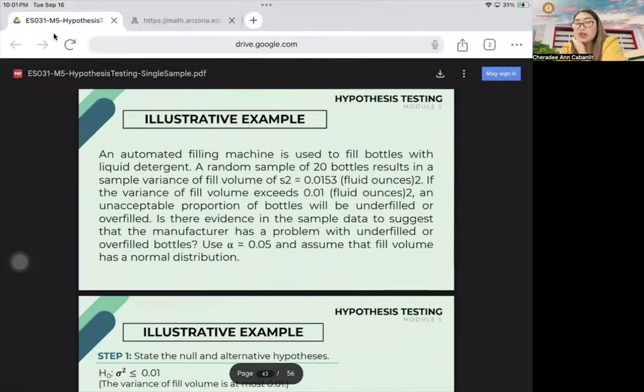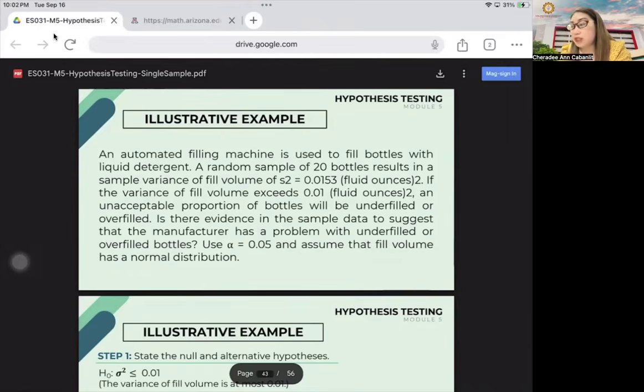The sample problem here is an automated filling machine. The obvious clue is that it talks about an automated filling machine with S squared, the variance. So obviously, the problem is all about the variance. The sample variance of 20 bottles is 0.0153 fluid ounces, while the standard or population variance is 0.01.